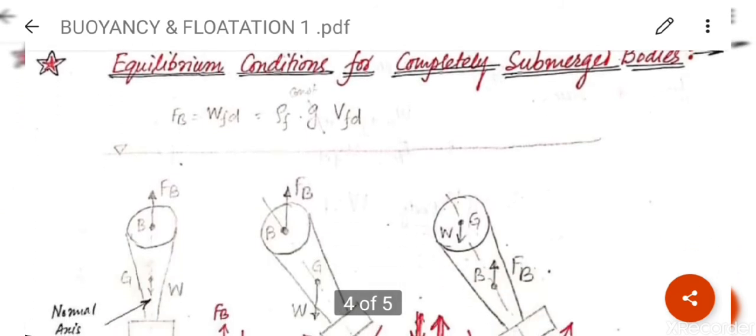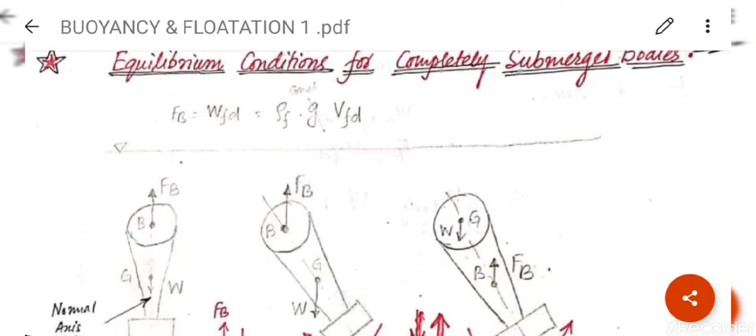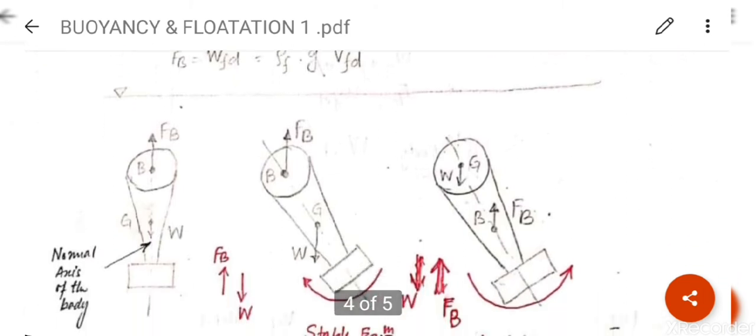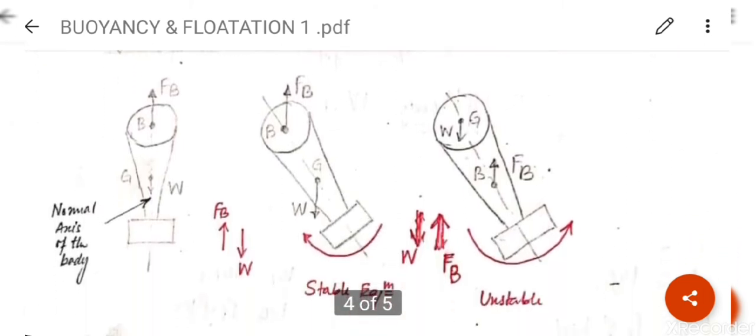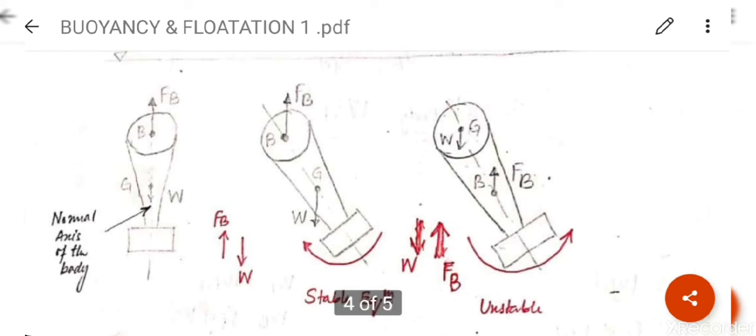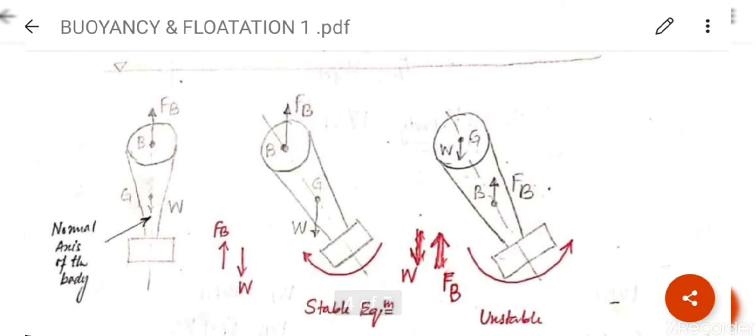Now we will discuss the equilibrium condition for a completely submerged body. I am moving it upward, or you can say downward, so that the diagram will be clearer to you. See the first diagram on the left side. This is the body, and this line is the water level or liquid level.